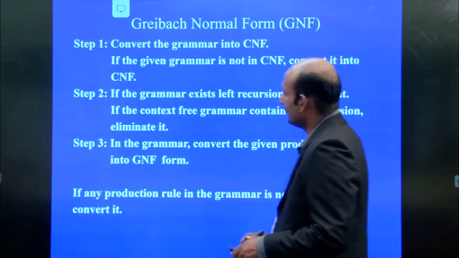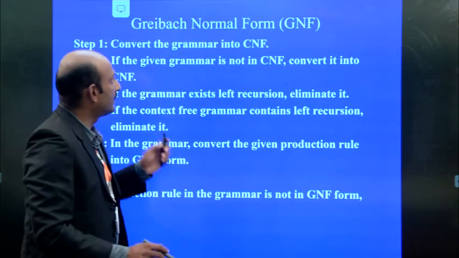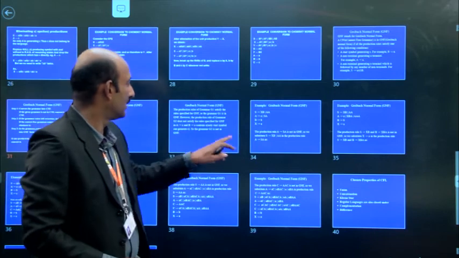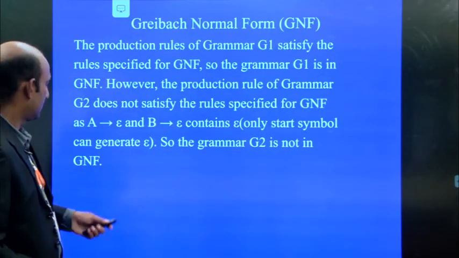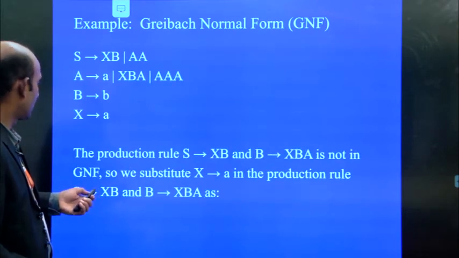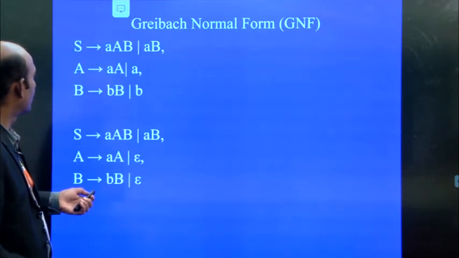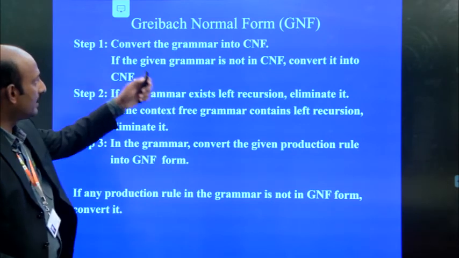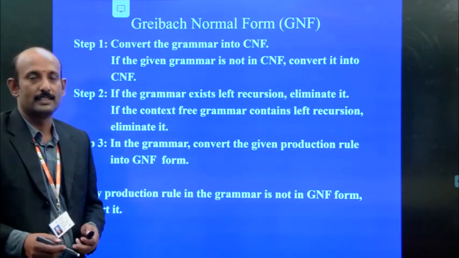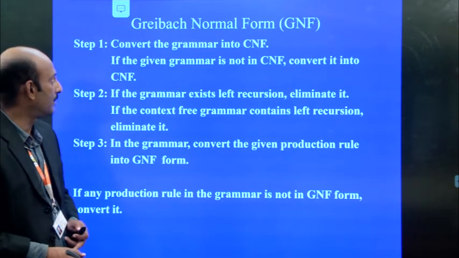So what is the first step? Convert the grammar into CNF. First we have to convert into CNF format, that is Chomsky normal form.